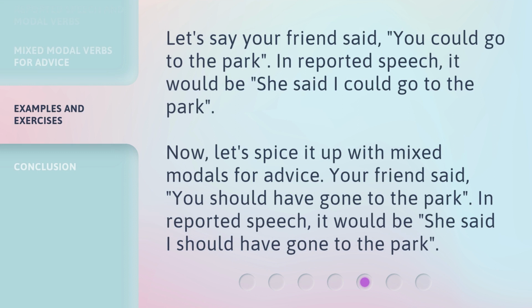Let's say your friend said, "You could go to the park." In reported speech, it would be, "She said I could go to the park." Now, let's spice it up with mixed modals for advice. Your friend said, "You should have gone to the park." In reported speech, it would be, "She said I should have gone to the park."